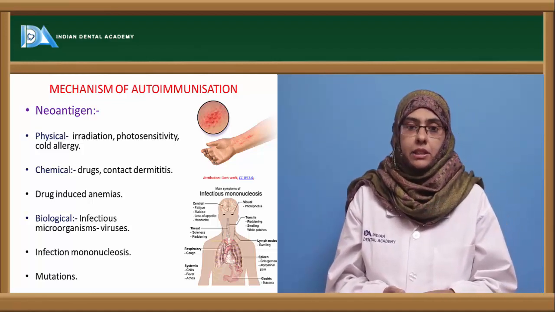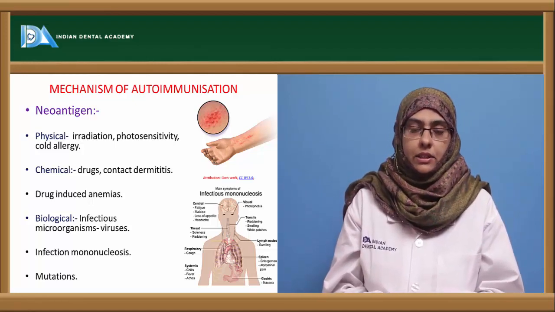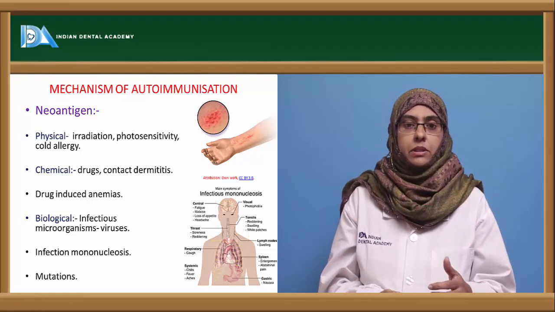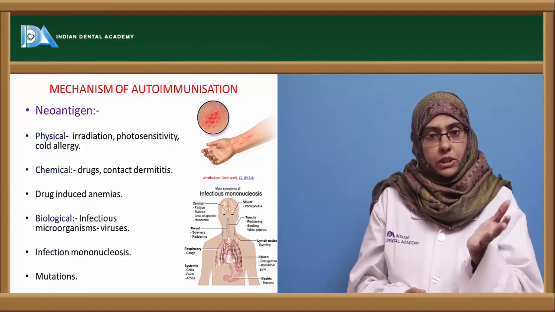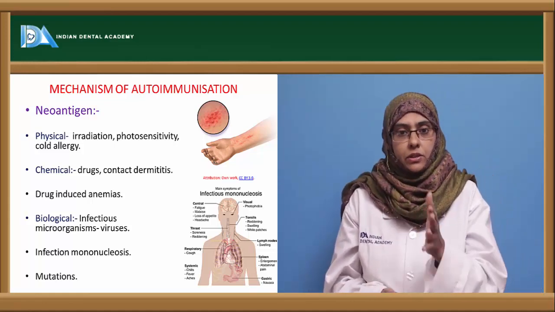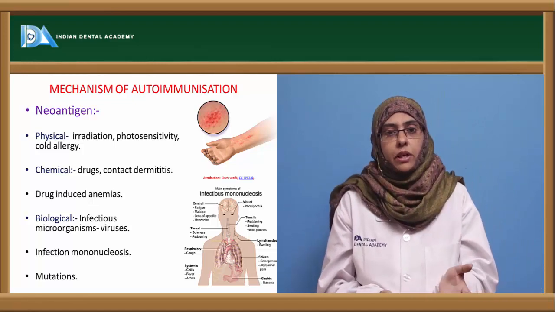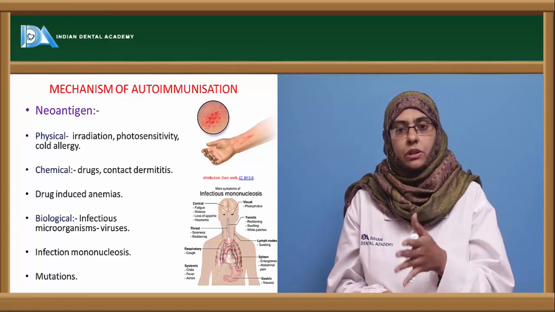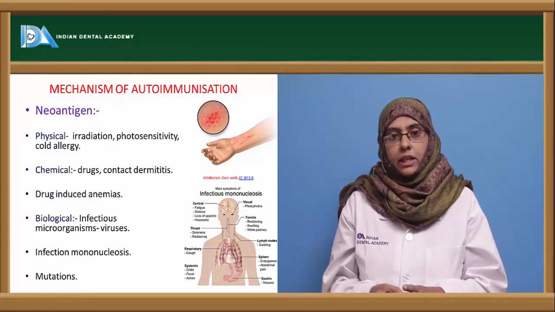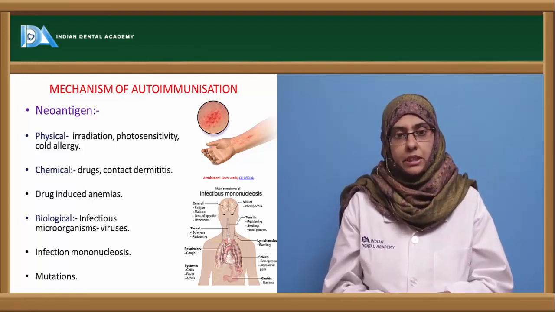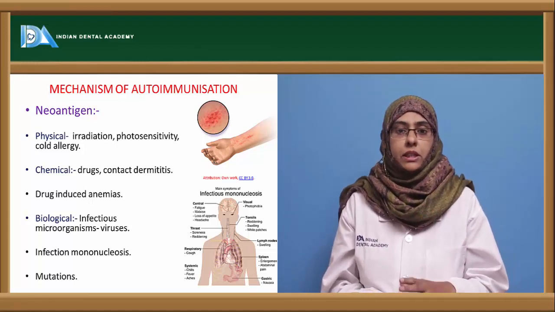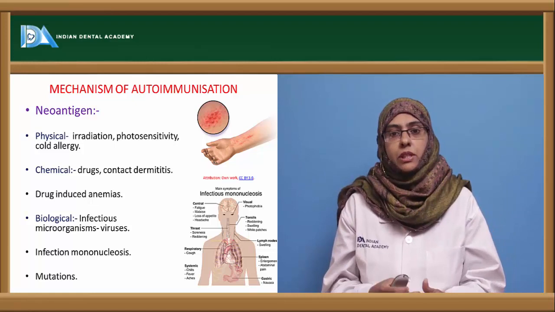Next, the chemicals that are mostly involved are the drugs. That is, the drugs such as antibiotics, or sometimes some people are prone to a certain habit of taking drugs. These drugs, when introduced into the body, can convert the normal self antigen to a neoantigen. And contact dermatitis, which is a type 4 hypersensitivity reaction, can also lead to autoimmune disorder, because here the skin proteins are mostly involved.